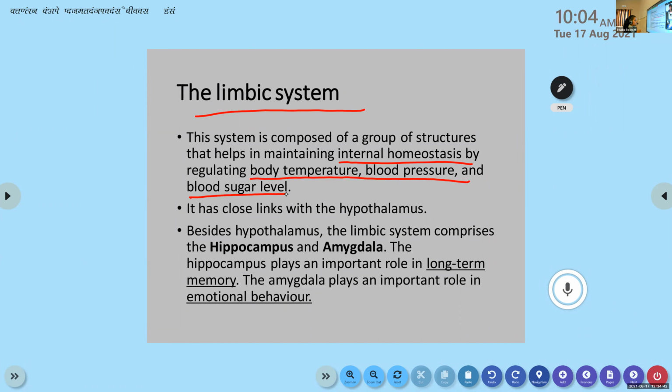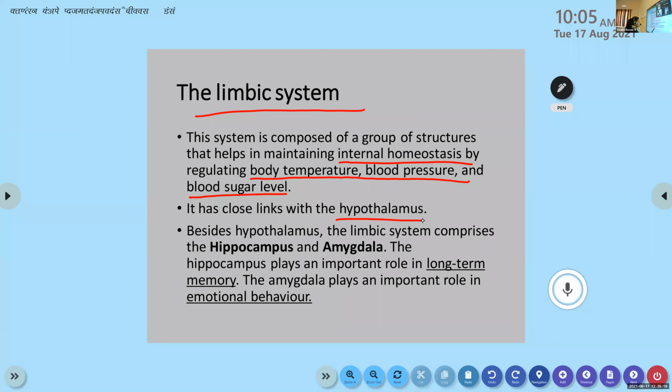Homeostasis again means the stable form, a kind of equilibrium inside our body. Equilibrium of our body temperature, blood pressure, blood sugar levels, everything should be maintained in a normal manner. According to the change in temperature or the external environment, the internal temperature, blood pressure, and sugar level will be maintained according to the environmental conditions. That is the homeostasis form, maintaining the equilibrium or stable form inside our body. It has close links with the hypothalamus.